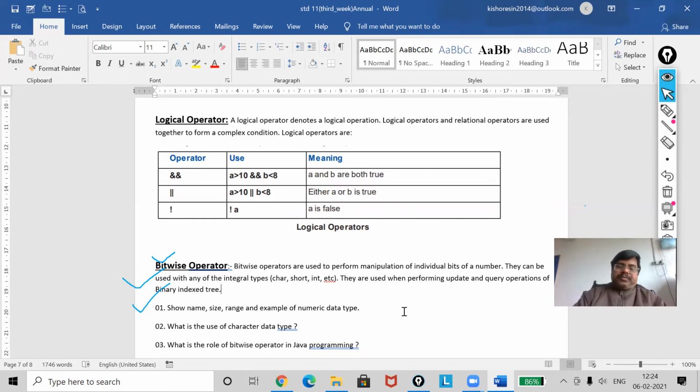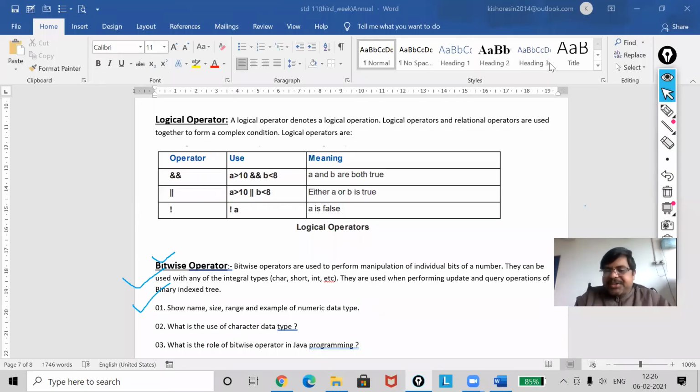Now, I was talking about the shorthand operator. Students, just now I told you about the shorthand operator. I am writing it directly here, because writing is taking time.